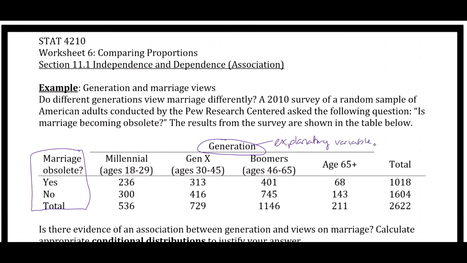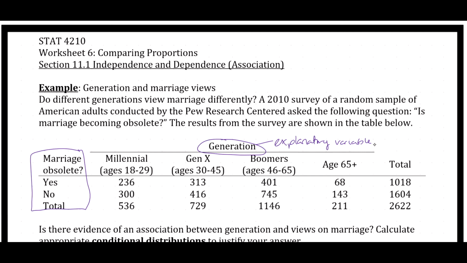There are four levels, so a person may be a millennial, Gen X, a boomer, or older than 65, so that might be the greatest generation. So if a person is a millennial, we might enter millennial in the data set, but millennial is not the variable. Generation is the variable, and it varies. Millennial is one level, one type of that generation.